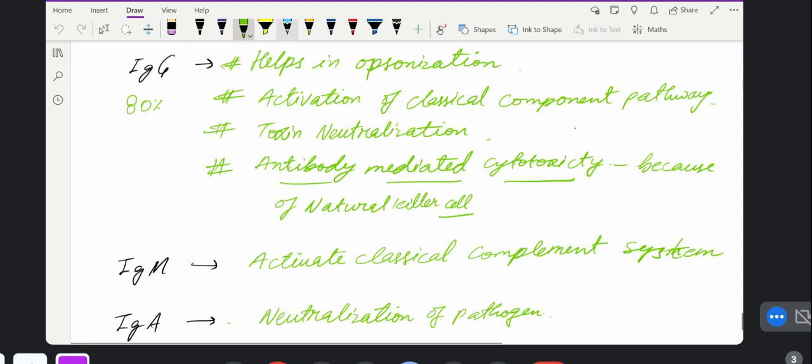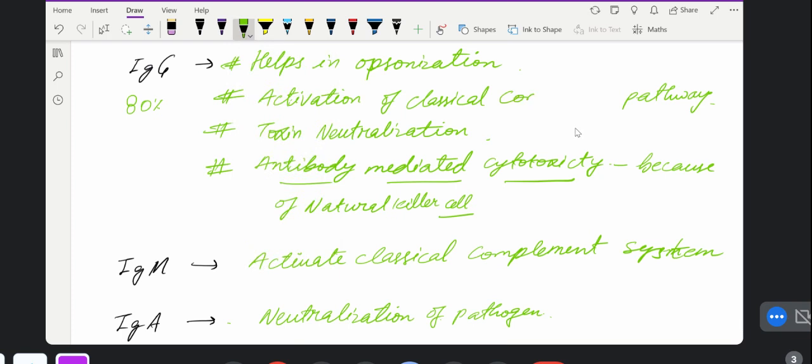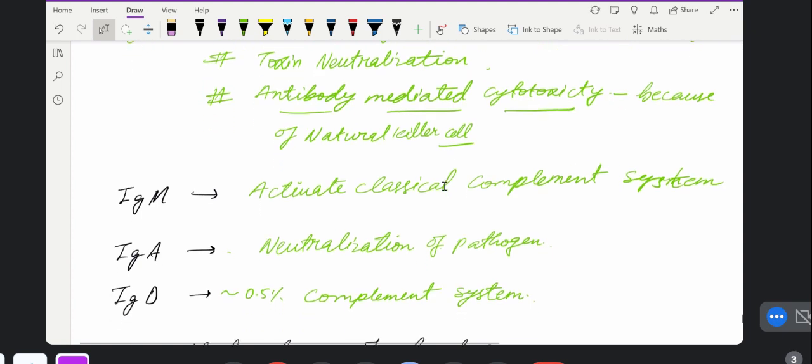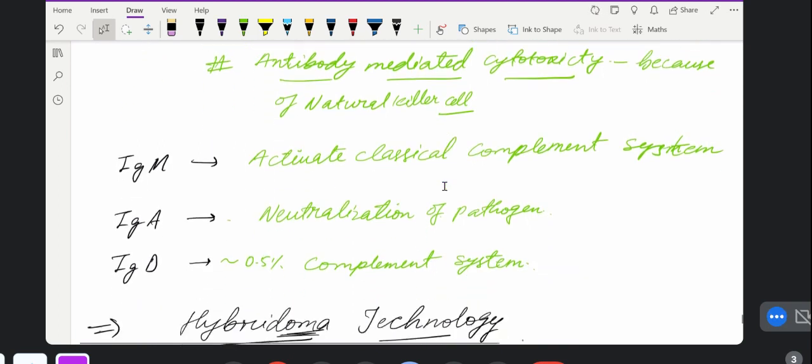We will read it in the coming lectures. Complement pathway. And toxin neutralization and antibody mediated cytotoxicity by the natural killer cell. This is all provided by immunoglobulin G.